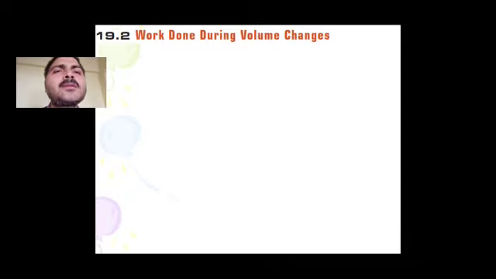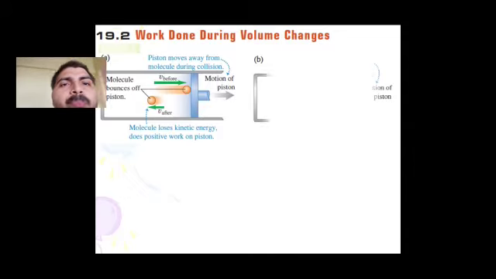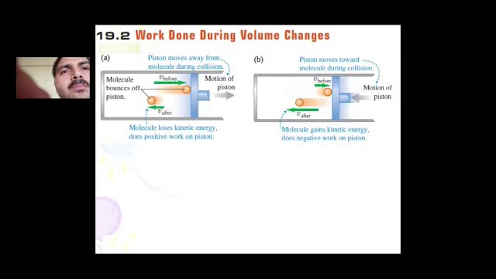So let's understand work done during the volume change. Here we have an example of a movable piston and gas system. In diagram A, the piston moves away from the molecule during the collision, and in example B, the piston moves towards the molecule during the collision.